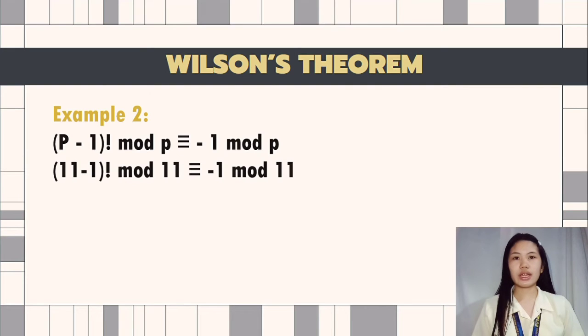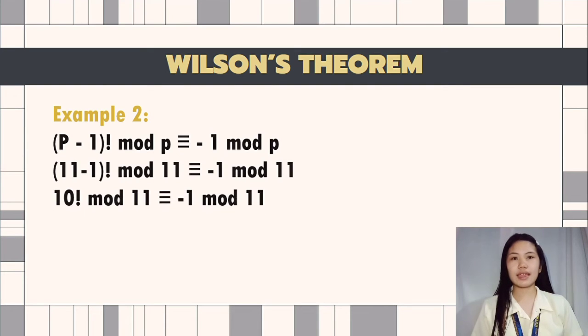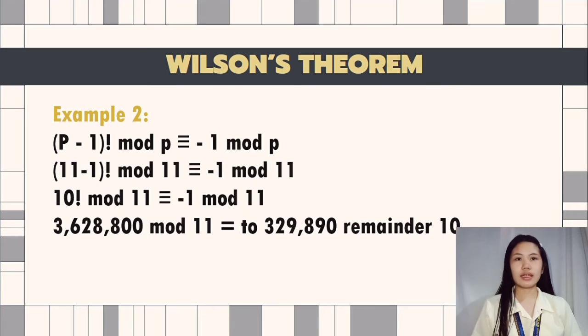So 10 factorial is equal to 10 times 9 times 8 times 7 times 6 times 5 times 4 times 3 times 2 times 1, which is equal to 3,628,800. So 3,628,800 mod 11, or divided by 11, is equal to 329,890 remainder 10, again because 11 minus 1 is equal to 10.